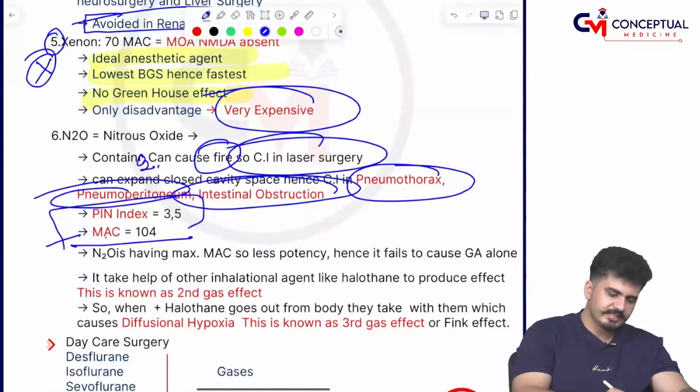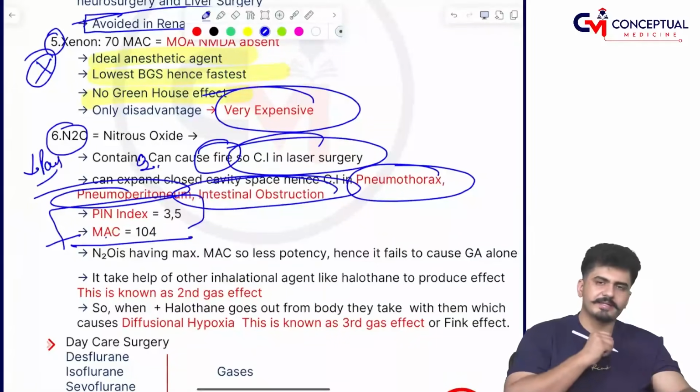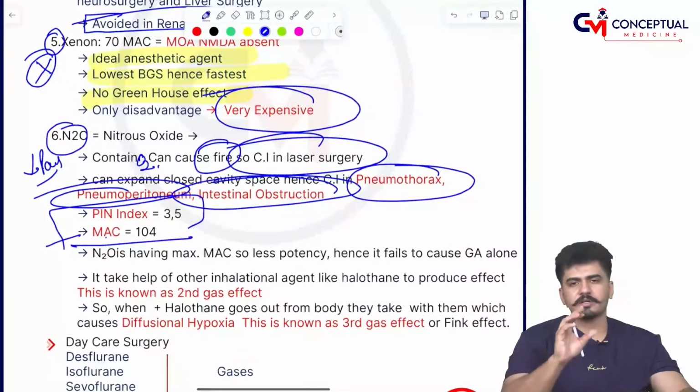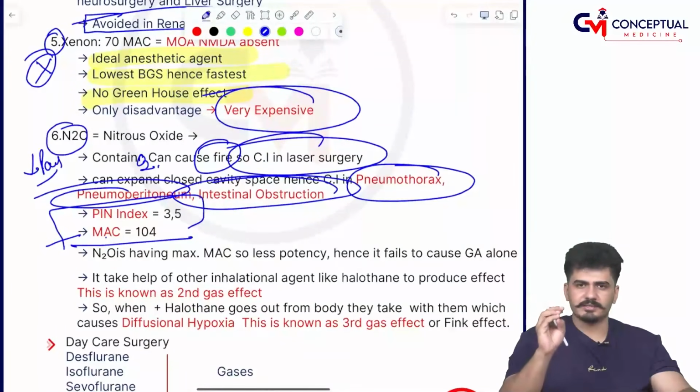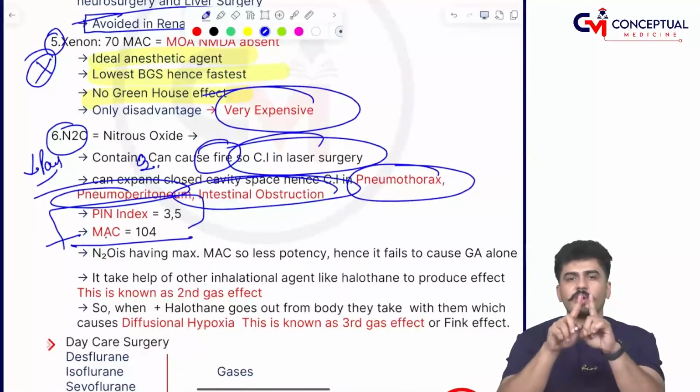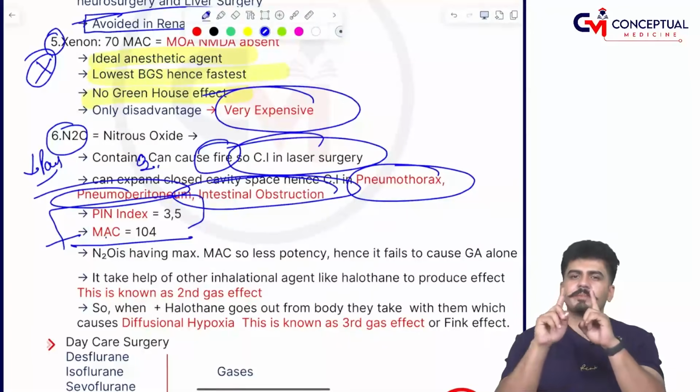MAC is very high, therefore nitrous oxide is going to be less potent. If nitrous oxide is less potent, it is not going to produce general anesthesia alone. So nitrous oxide is the first gas, requiring a second, more potent gas, for example halothane.